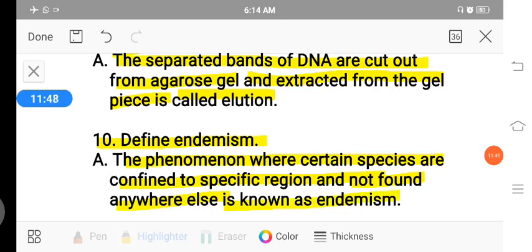There are some species which specifically live in a specific region and do not occur in any other region. That is called endemism.